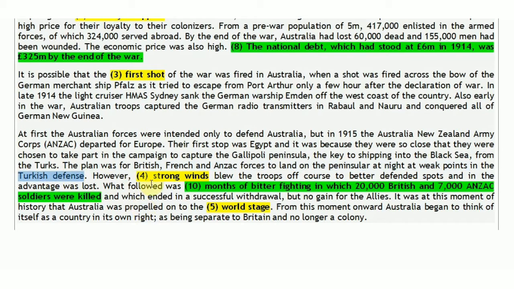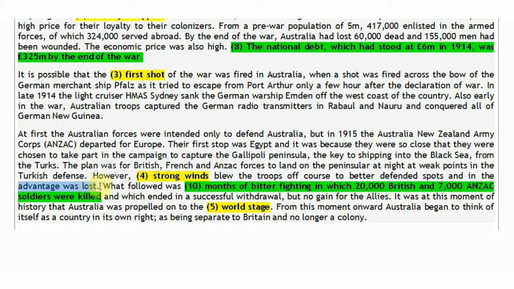However, strong winds blew the troops off course to better defended spots, which means their troops were blown to those spots where the Turkish defense was not weak, it was instead strong, and the advantage was lost.